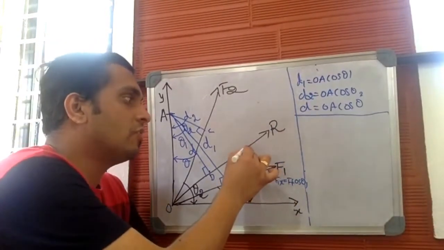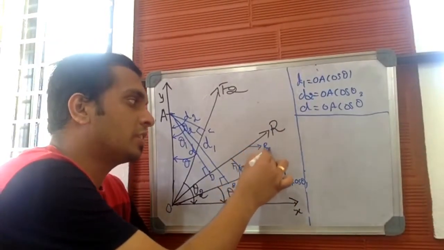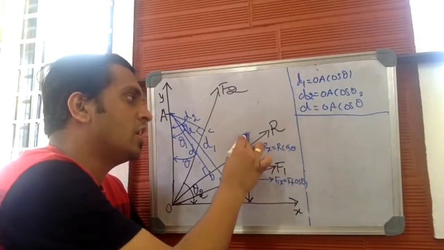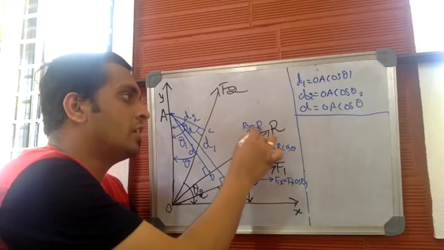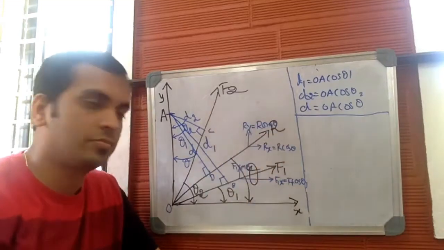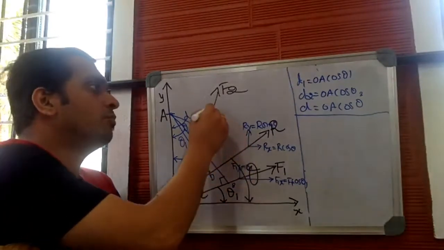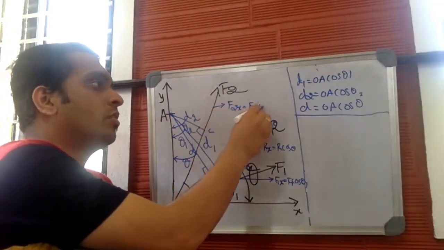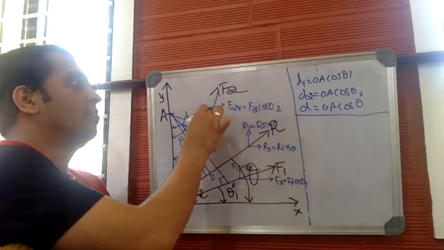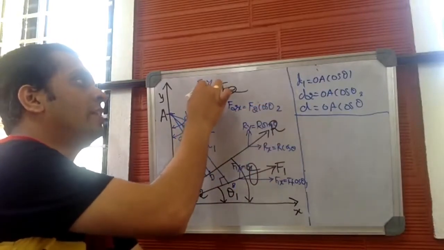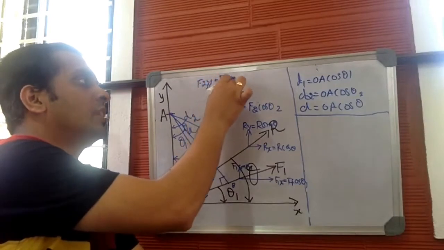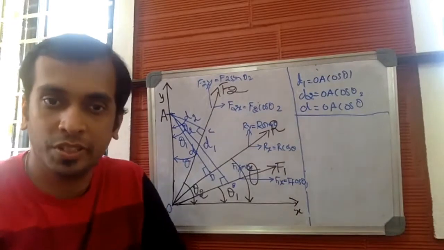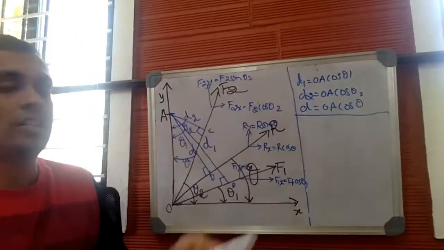If I resolve R, Rx will be R cos theta, Ry will be R sin theta. Similarly, if I resolve F2, F2x will be F2 cos theta 2, and F2y will be F2 sin theta 2. These are the resolved components as far as these two forces are concerned.